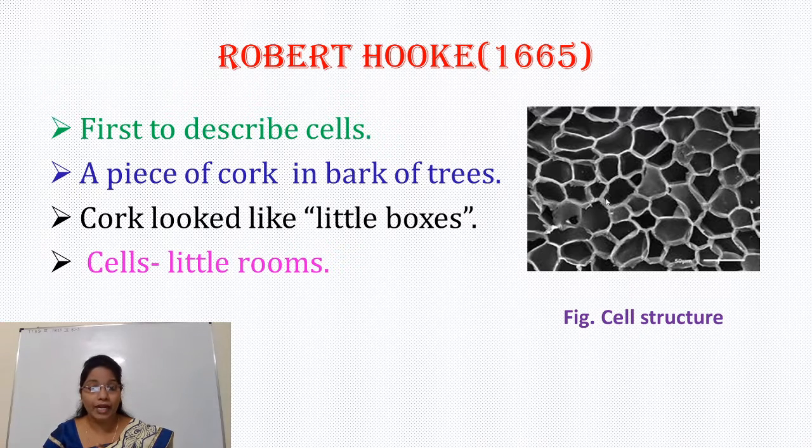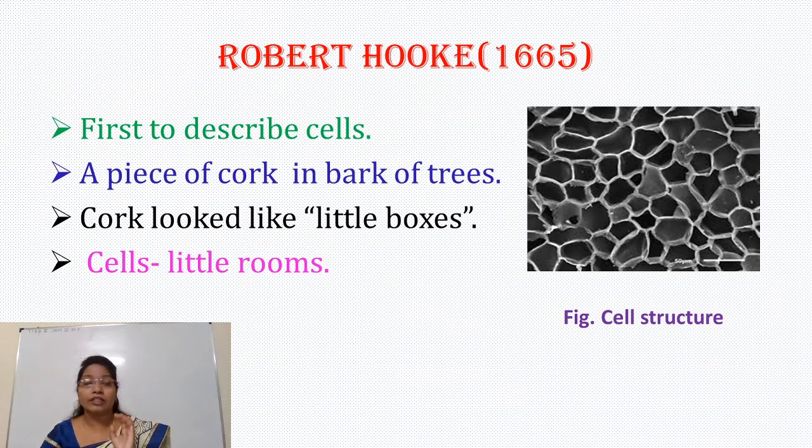This cork structure looked like little boxes or little rooms. Later on, Robert Hooke named these little rooms cells. This was also a honeycomb-like structure.